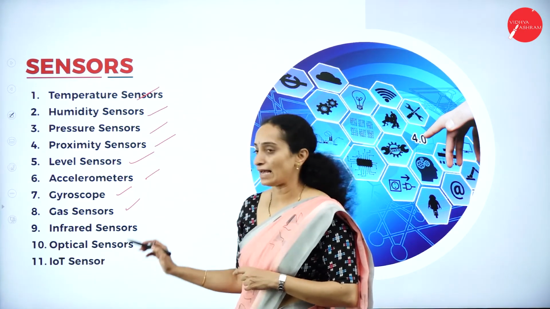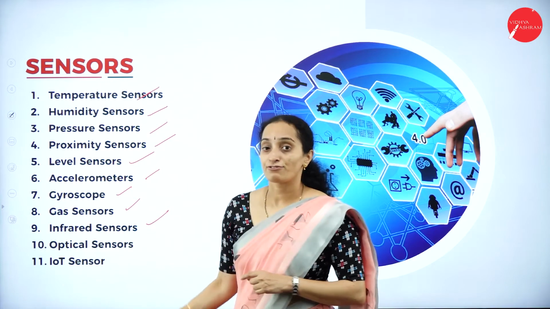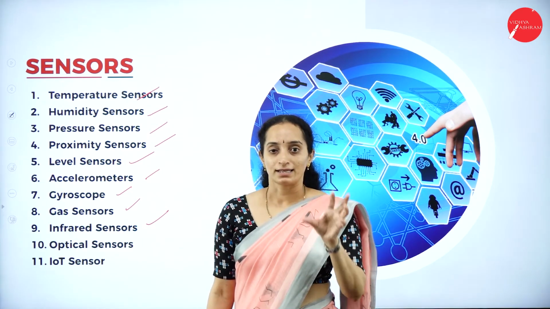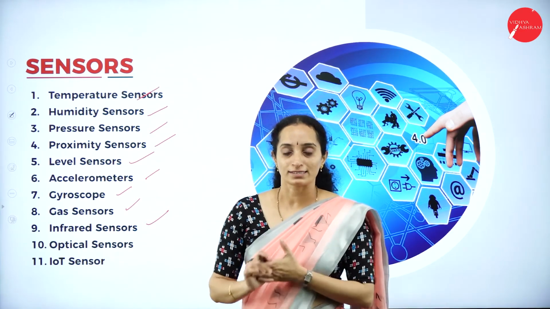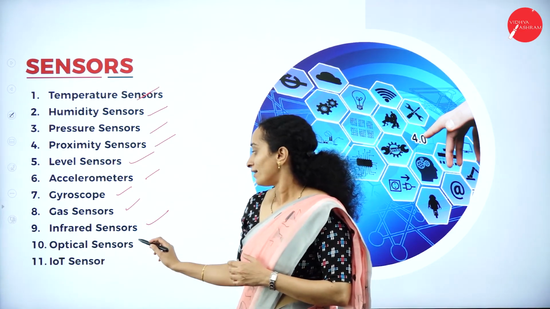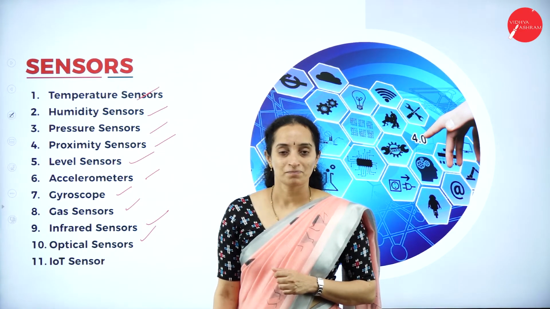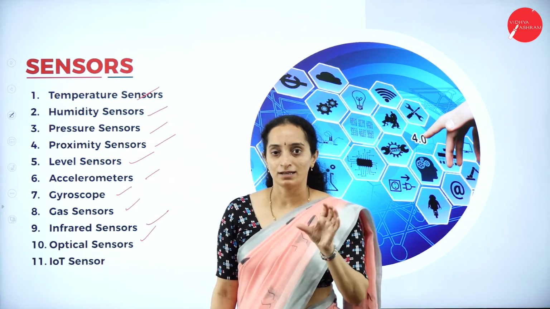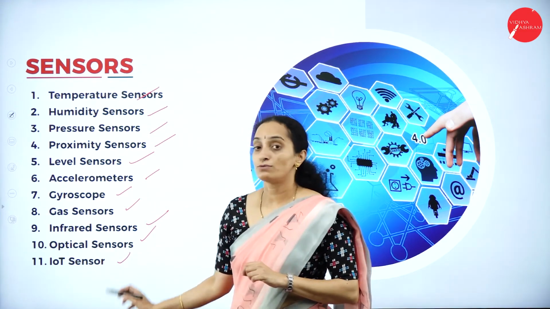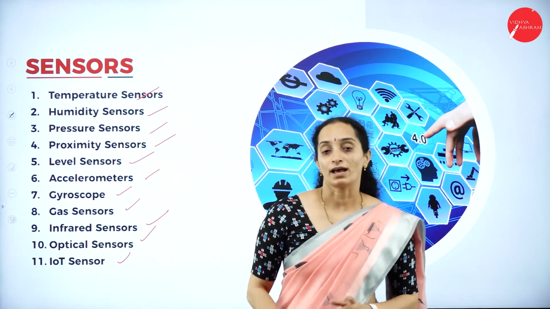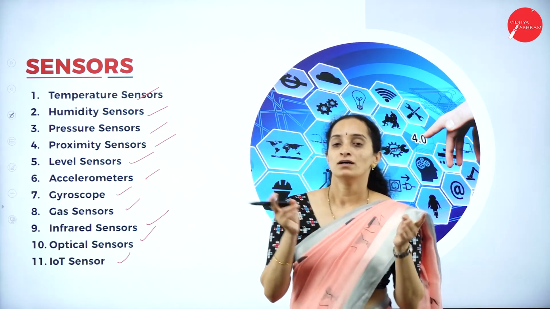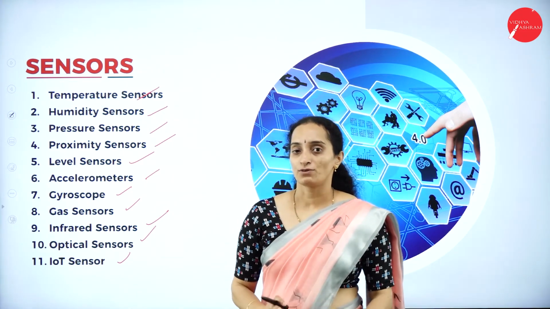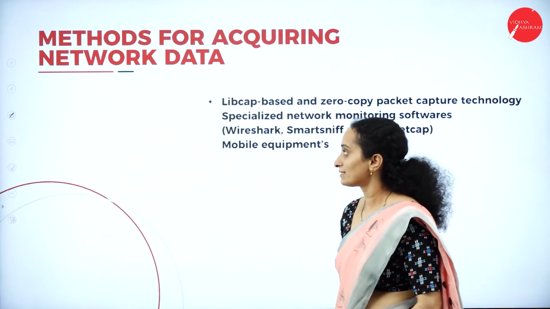So that will be the gas sensors. Then we have infrared sensors, usually used in forensic science, and optical sensors getting optical signals. Then IoT related sensors. We have many sensors that collect data from the surrounding environment.